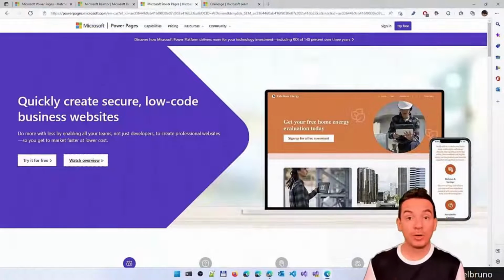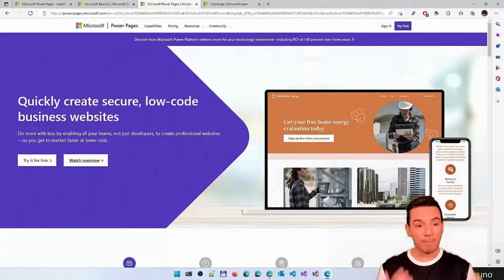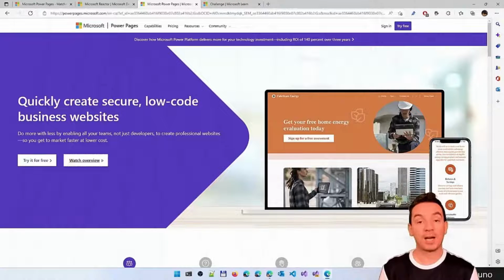And we are going to learn together about Power Pages. Power Pages is one of the new products that we have in the Power Platform that allows us to create websites with a low-code approach. And of course, we have security involved, we have amazing connectors to work here.